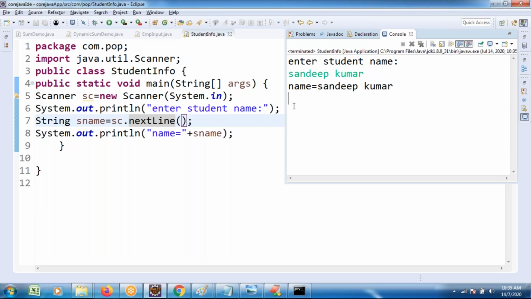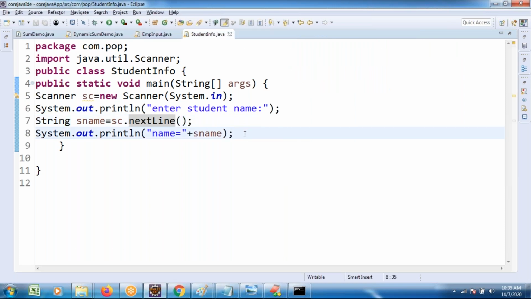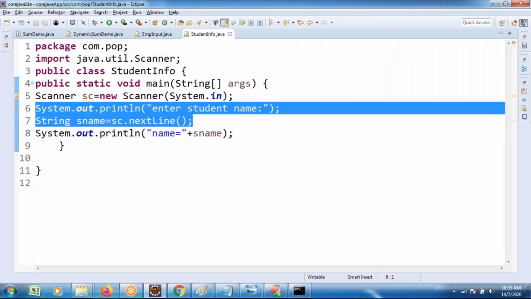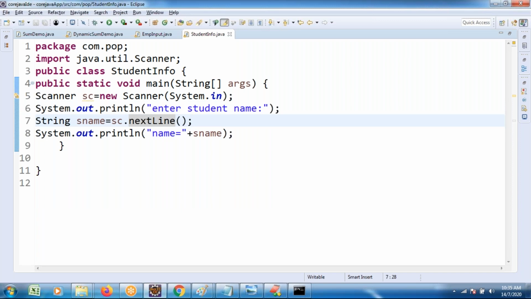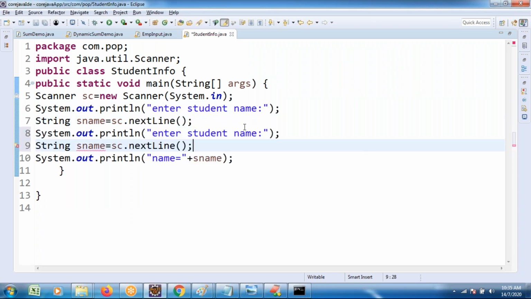But while using the nextLine method in development, some issues are observed. I wanted to take the student name as well as one more field, student age. Enter student age. Age can be a byte, short, or int type, any type you take. int age is equal to sc.nextInt method.